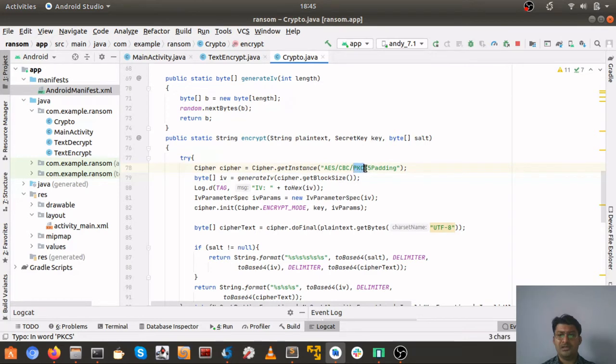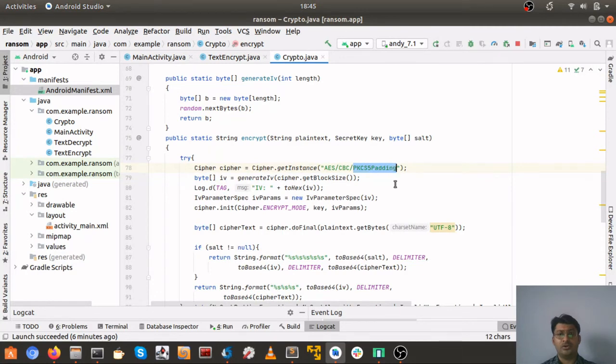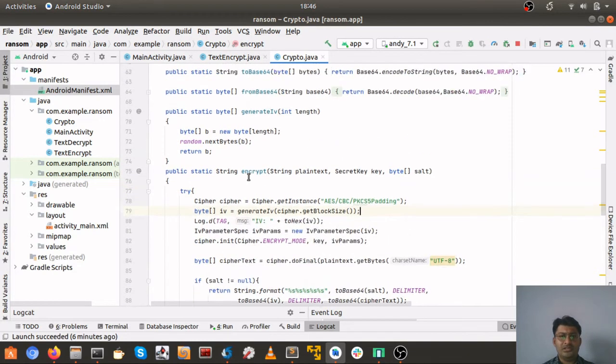I know it's public key cryptography standards, but we are using a symmetric key, but don't worry, it's just a matter of terming the string for this particular instance. So PKCS5 padding and PKCS7 padding, there are different types of paddings that come. I think the latest is somewhere around 11 or 12, I'm not sure though. So these are all basics.